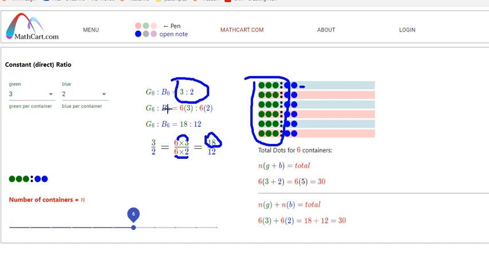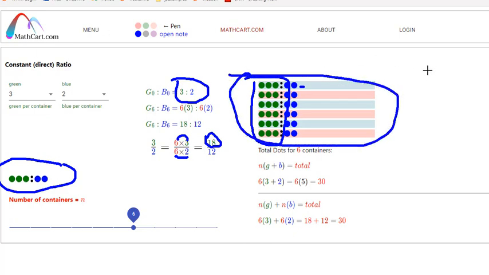When I have the one container over here, are there more greens or blues? Greens. How about in all the sets, are there more greens than blues? Greens. But you notice earlier when we were doing a problem, we did something similar to this, and you didn't keep the ratio when we multiplied it. Here, how many more greens are there than blues just in this one ratio, 3 greens and 2 blues?